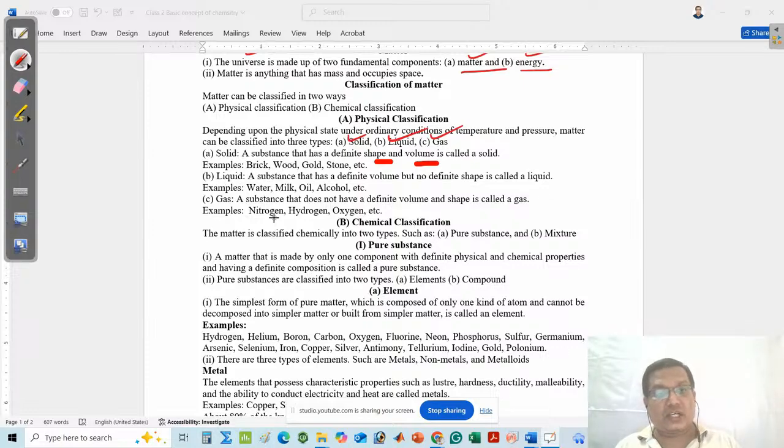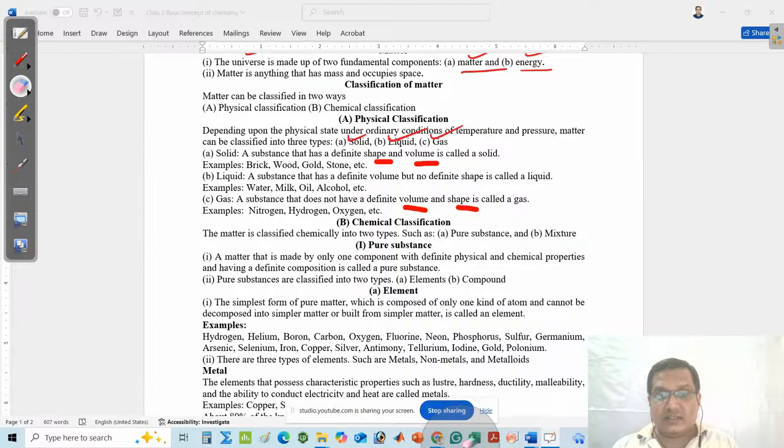Examples of liquids are water, milk, oil, alcohol. Like that, a gas has no definite volume and no definite shape. The examples are nitrogen, hydrogen, oxygen, carbon dioxide, carbon monoxide. These are said to be gases.